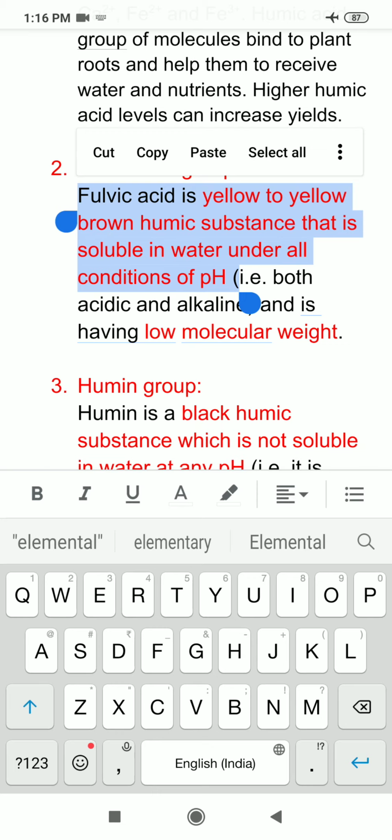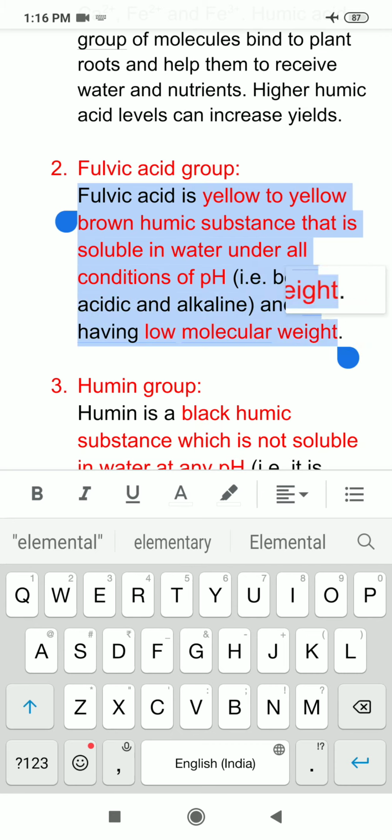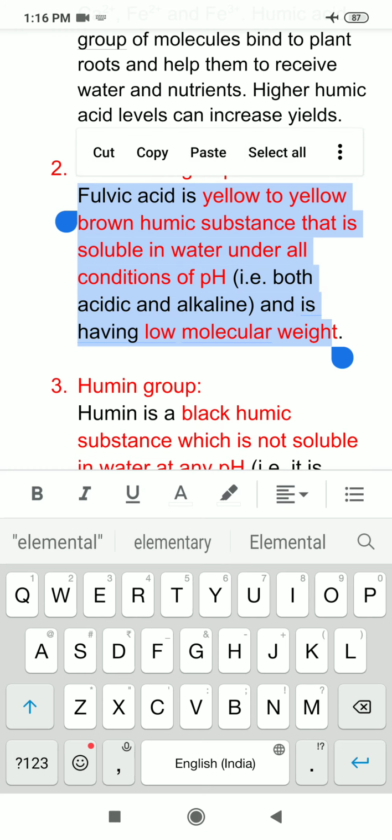Humic acid was having higher molecular weight as compared to fulvic acid. So, fulvic acid is having low molecular weight, and humic acid was having brown color and fulvic acid groups are having yellow to yellow brown color.